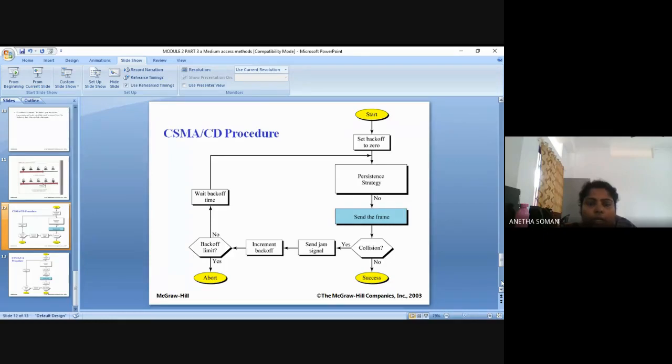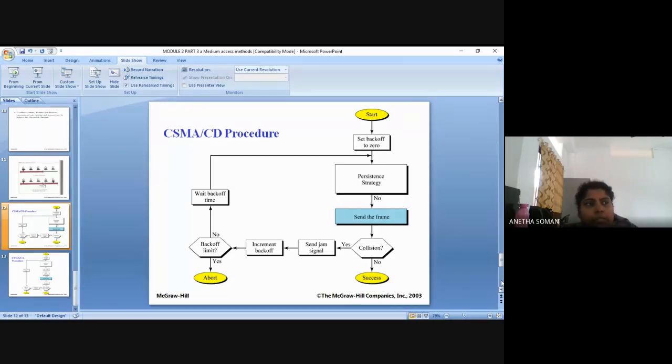Whenever a station has a frame to send, it will set the backoff parameter n to 0. I have told what the backoff parameter is.